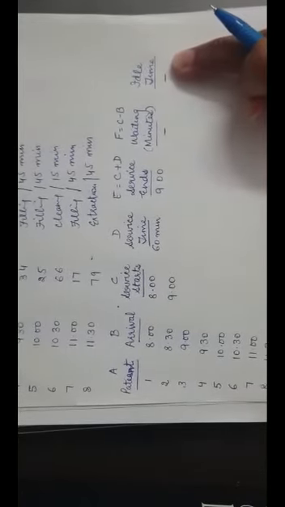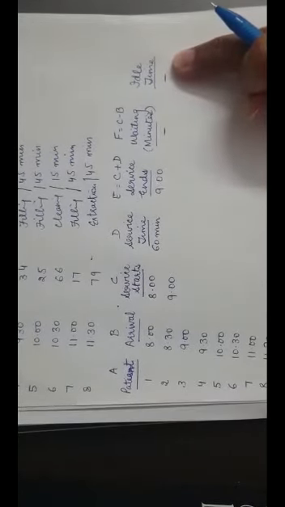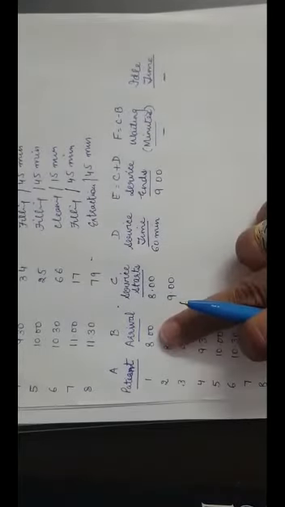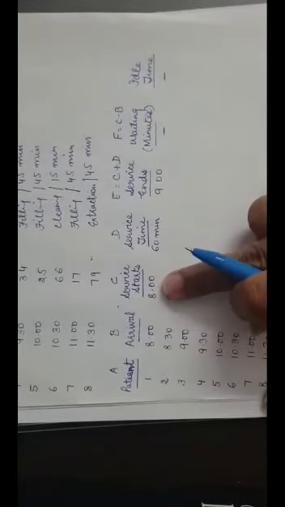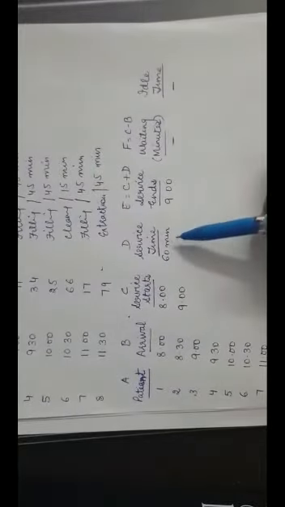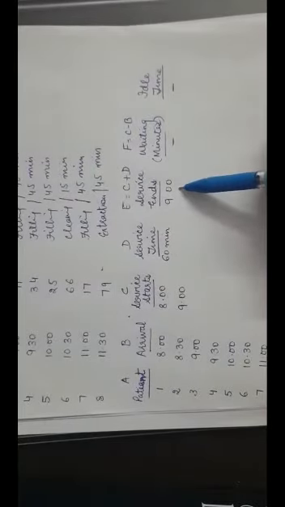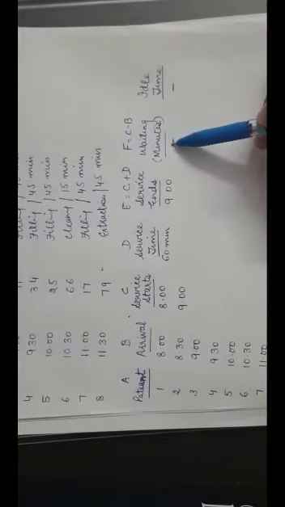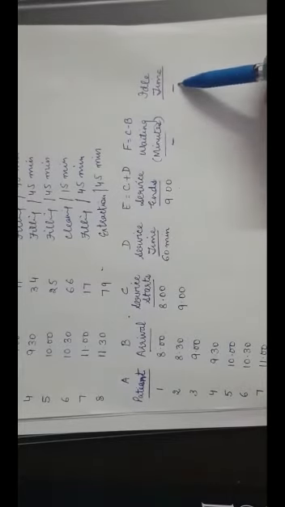So let's see. For the first patient, the arrival is at 8. The service starts at 8. Service time needed, let's see in the previous table, is 60 minutes, and the service ends at 9. Waiting time for the patient is nil and the idle time for the doctor is also nil.